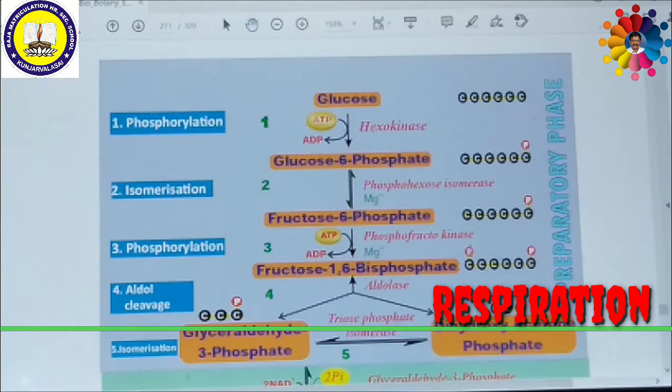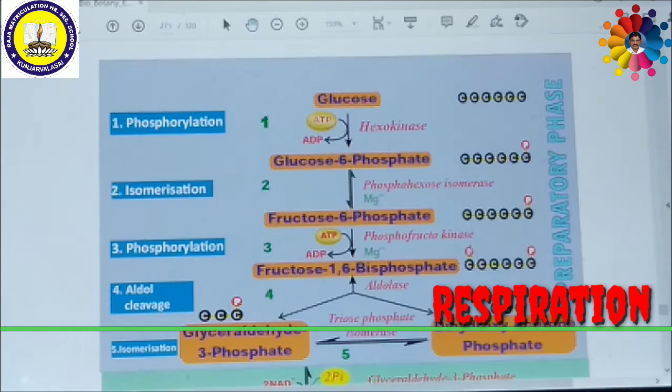Then this fructose 6-phosphate utilizes one more ATP by phosphorylation, which becomes ADP, and it becomes fructose 1,6-bisphosphate. Fructose is a 6-carbon compound with 2 phosphates attached at the first and sixth positions, which is why it is called fructose 1,6-bisphosphate. It is formed from fructose 6-phosphate with the help of the enzyme phosphofructokinase and magnesium 2 plus ion.